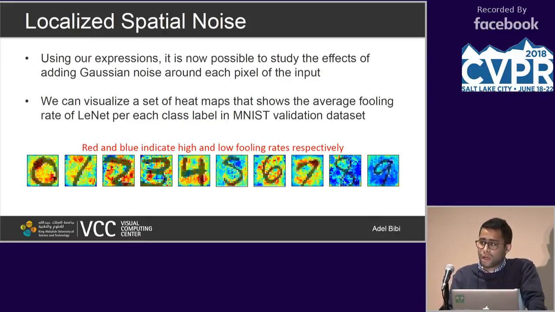The red locations are locations predicted that once you add noise at this location, it will flip the class label, and completely using no forward passes, just evaluation through the expressions. And this is what you see with the class label 1. You see red regions at the top part, and this makes sense because a 1 in that case would look like a 7, and so on and so forth.